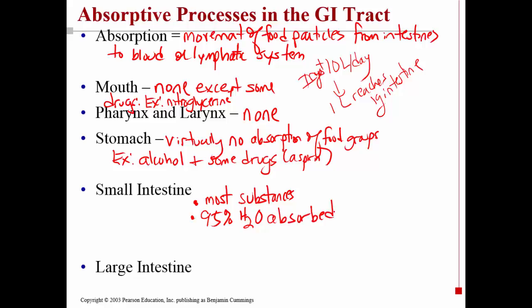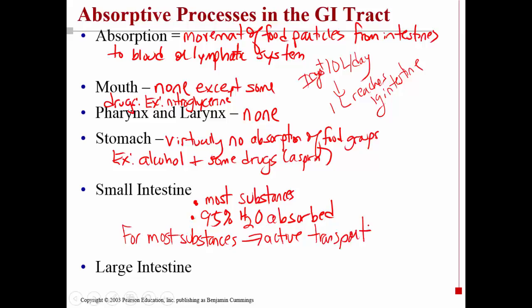Now remember, for particles or chemicals to move across the plasma membrane, you need energy. The only types of substances that don't need energy are fats or lipids, which easily pass the membrane. So for most substances, you need energy, and this process requires, of course, active transport. So remember, in active transport, you need ATP.